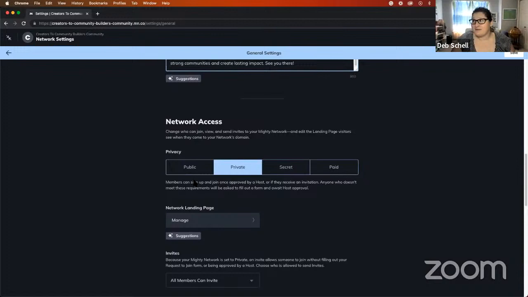This network access is probably the biggest challenge that I've seen clients struggle with. And basically what happens is that they just get really confused about this setting. And what I'll say is it really depends on your intention and how you invite people, what I call through the door. And right now this is set at private. You can view what this will look like.